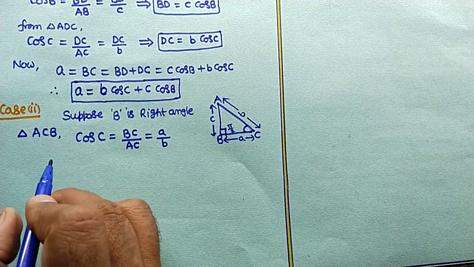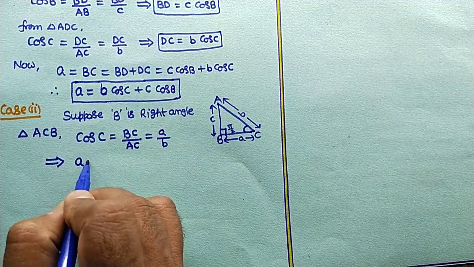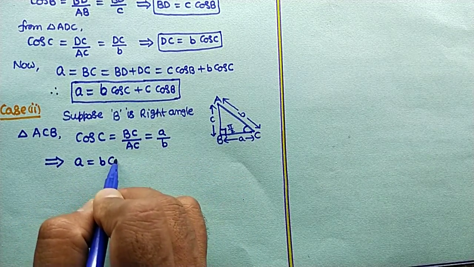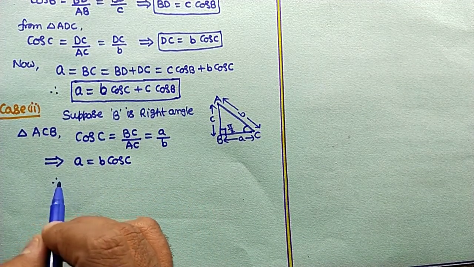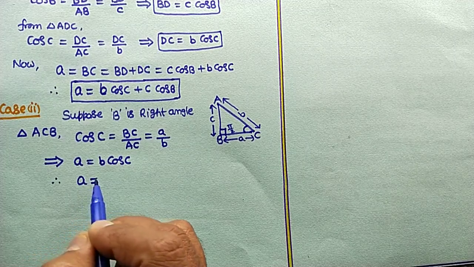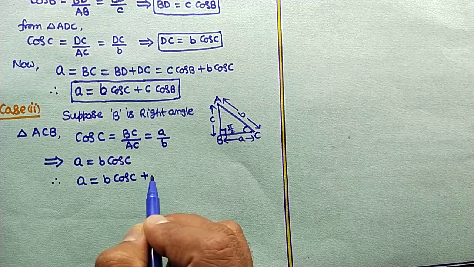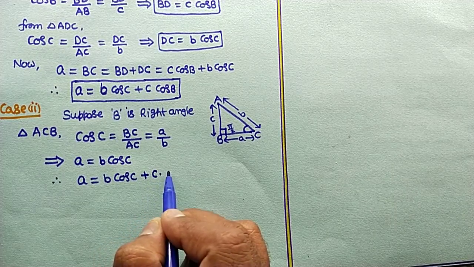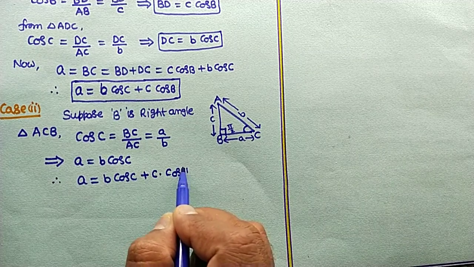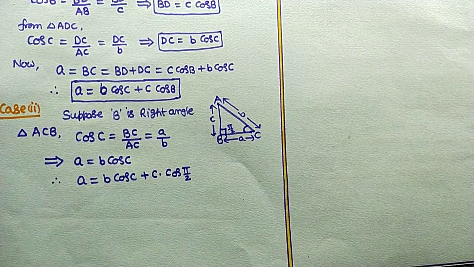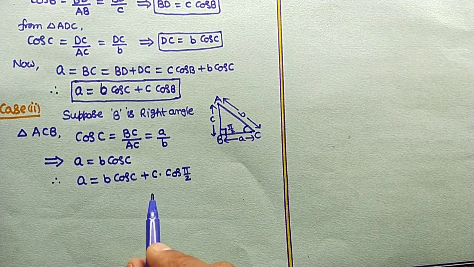So cross multiply, we get small a equal to b into cos C. This can also be written as a equals b cos C plus c into cos pi by 2. Can we write like this? Yes, because cos pi by 2 is 0, so we can write it as c into 0.